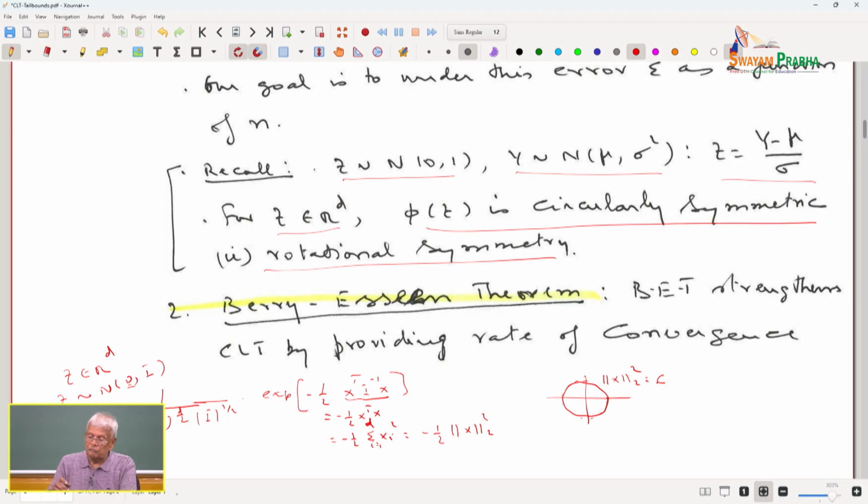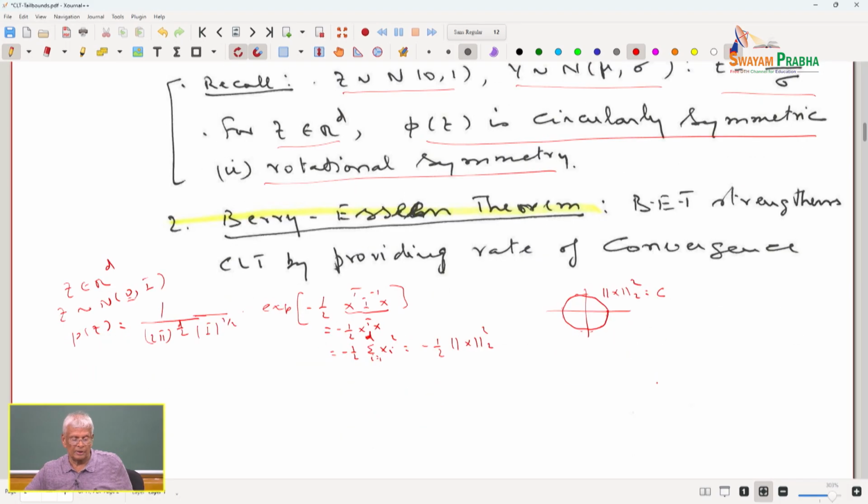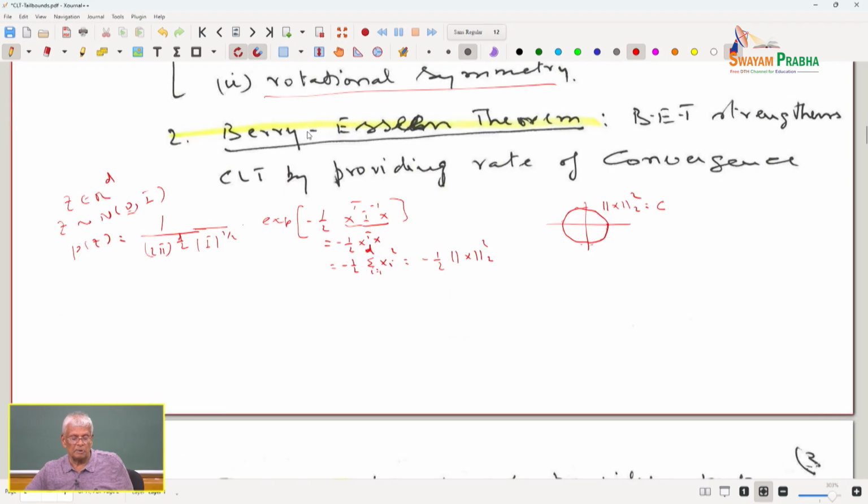So, there is a rotational symmetry in here, there is a rotational symmetry in here. So, that is the basic property of the probability distribution.